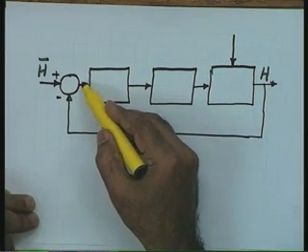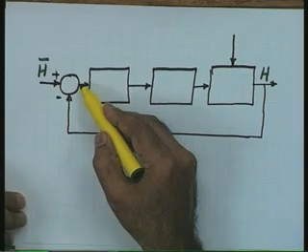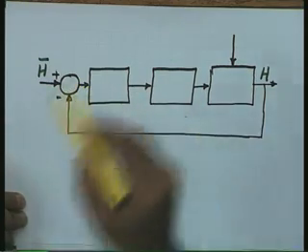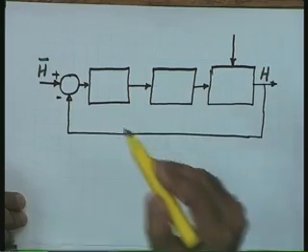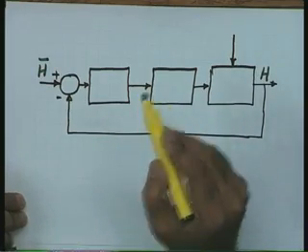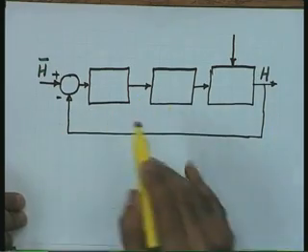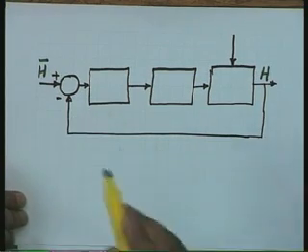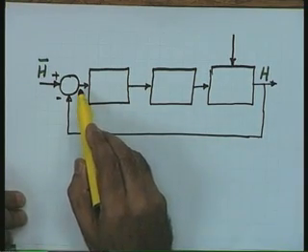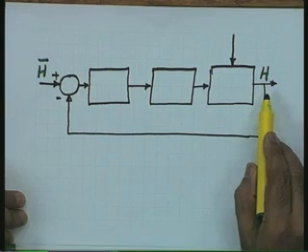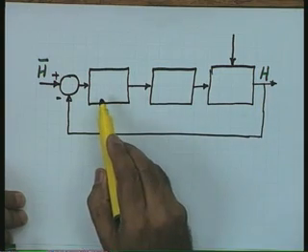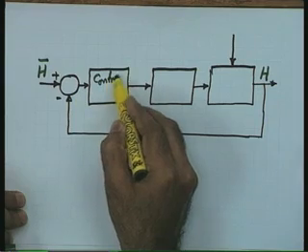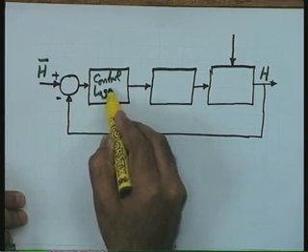Though this is not a separate physical system available over here, the error detection is going on within the controller block, that is the float and the feedback linkage, but in the block diagram structure it is more convenient to represent it this way. So, this error signal, which is the difference between h bar and h, is given to this controller, or let me put it as a control logic block.